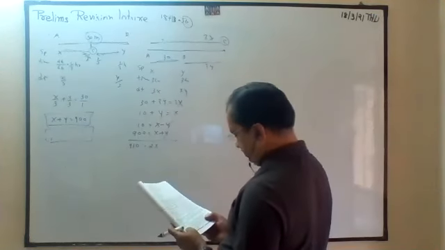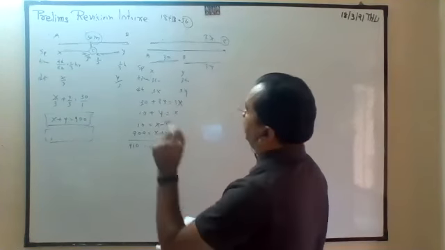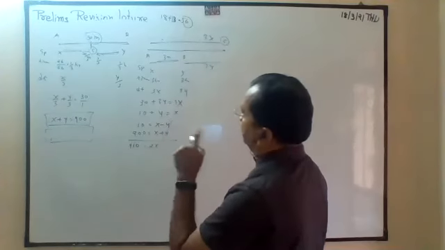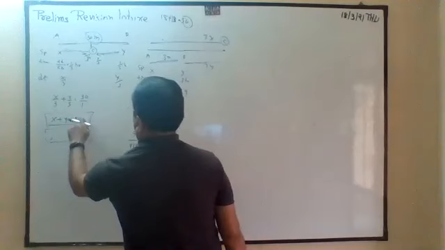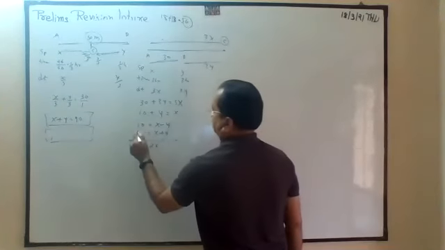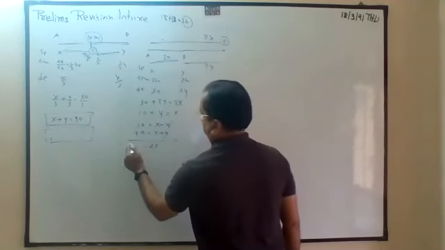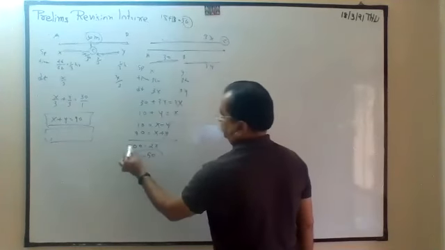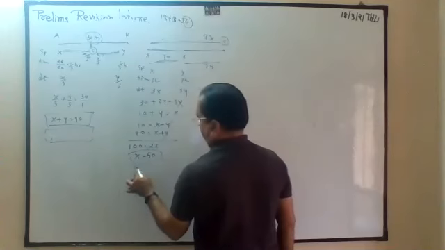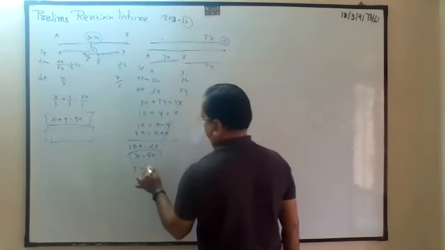This is kilometer and this is minute. 20 minute. 90. So x is equal to 50 kilometer. In total is 90 kilometers. So y is equal to 40 kilometer.